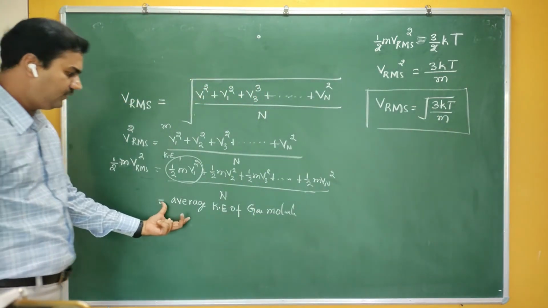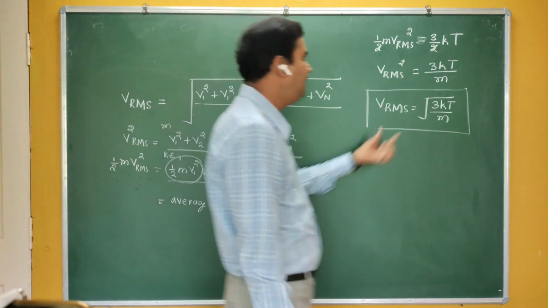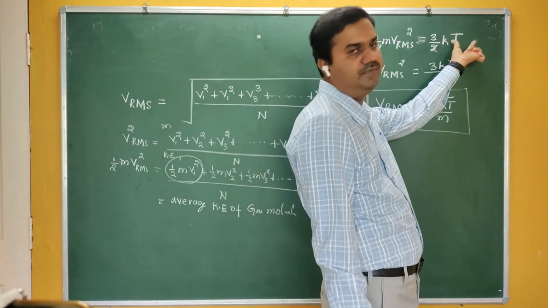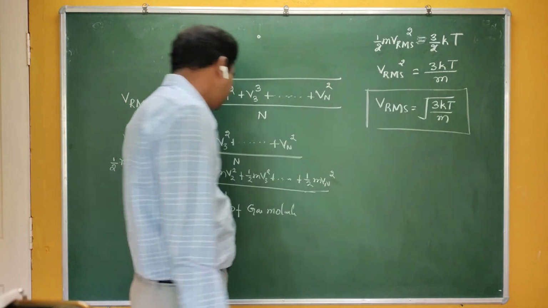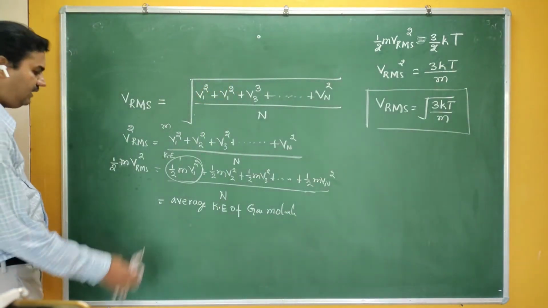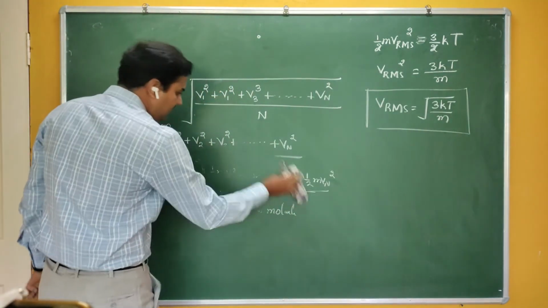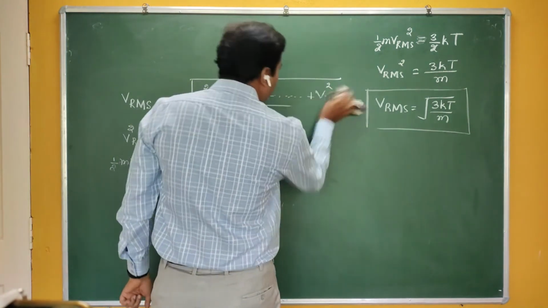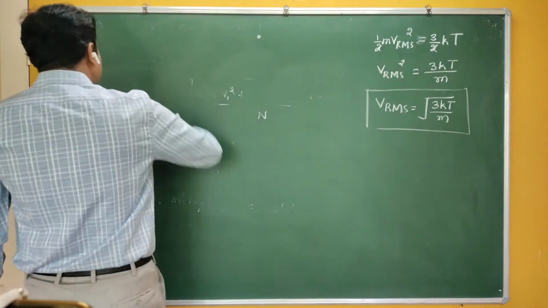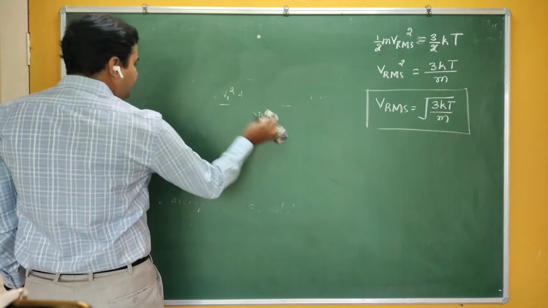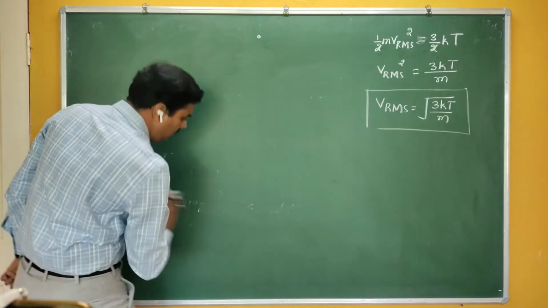Okay, you can see that therefore the average kinetic energy of the gas molecule depends on what? It depends on the temperature. If the temperature is increasing, then the kinetic energy is also increasing. Therefore we define the internal energy as the average kinetic energy of the gas molecules. So now this is called RMS velocity of the gas molecule.